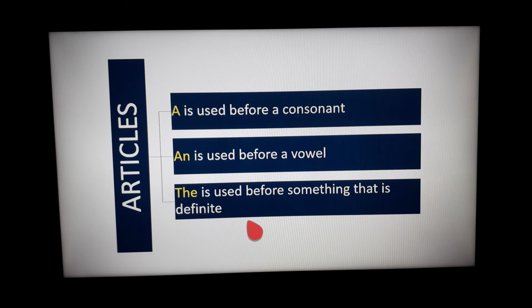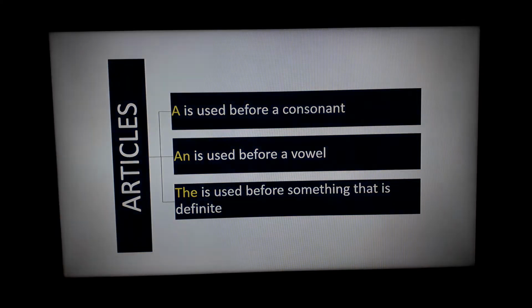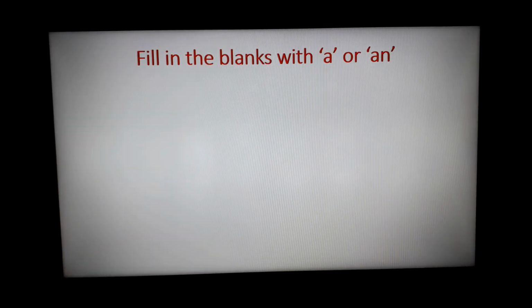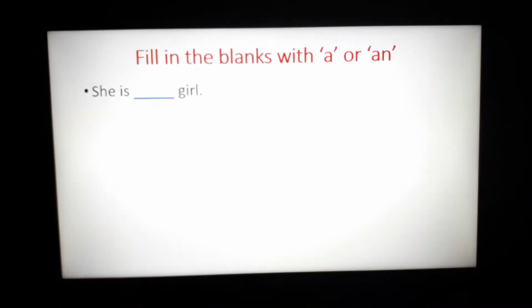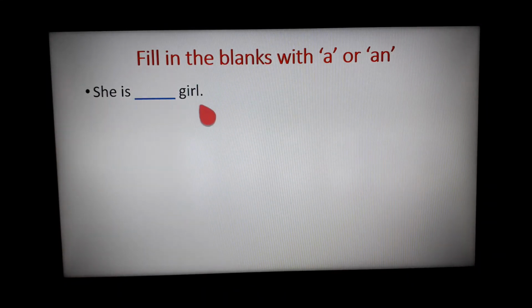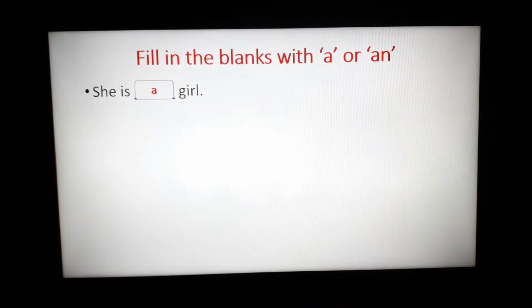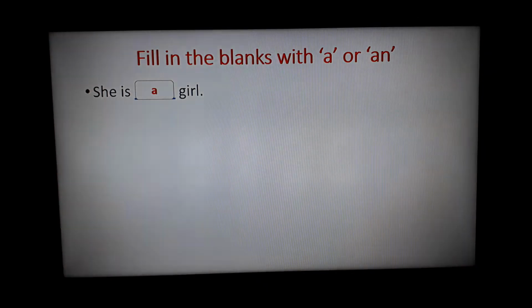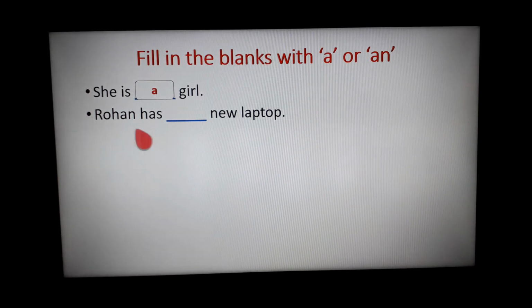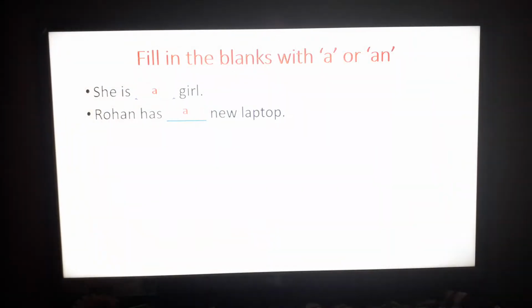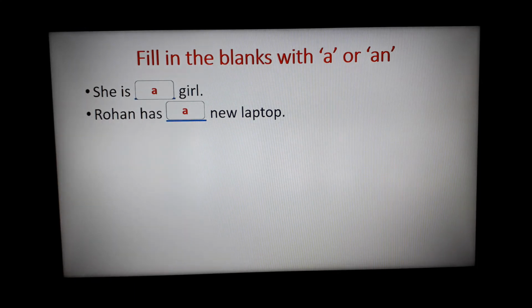Okay, now I have an exercise to check whether you are clear with a and an or not. Look at the sentences and fill in the blanks with a and an. She is dash girl. G is a consonant. So what will we use here? A. She is a girl. Look at the second sentence. Rohan has dash new laptop. N is a consonant. So what will we use here? A. Rohan has a new laptop.